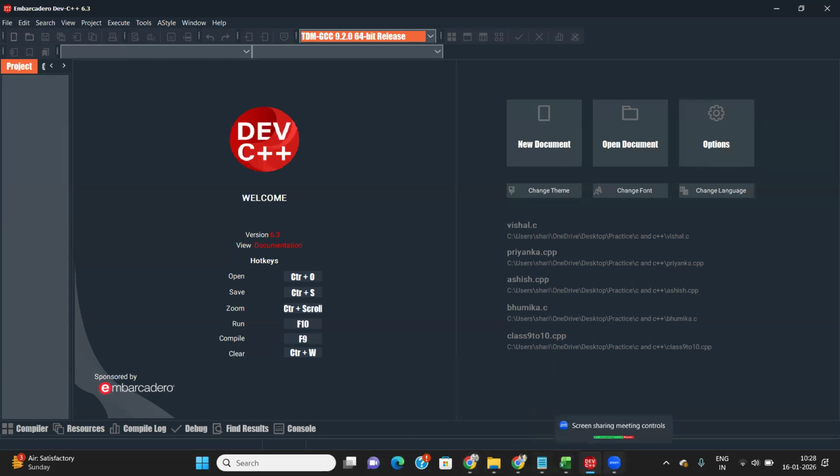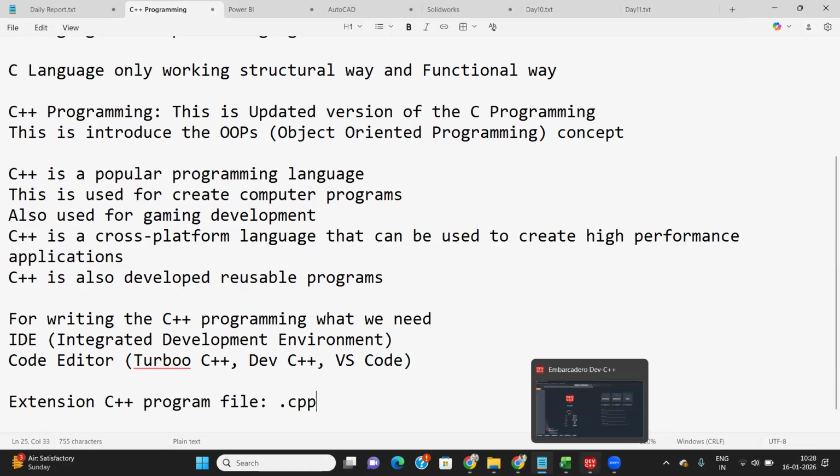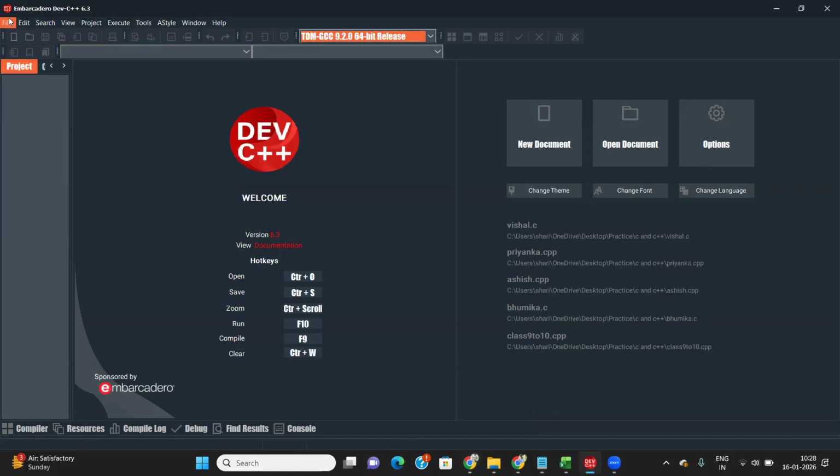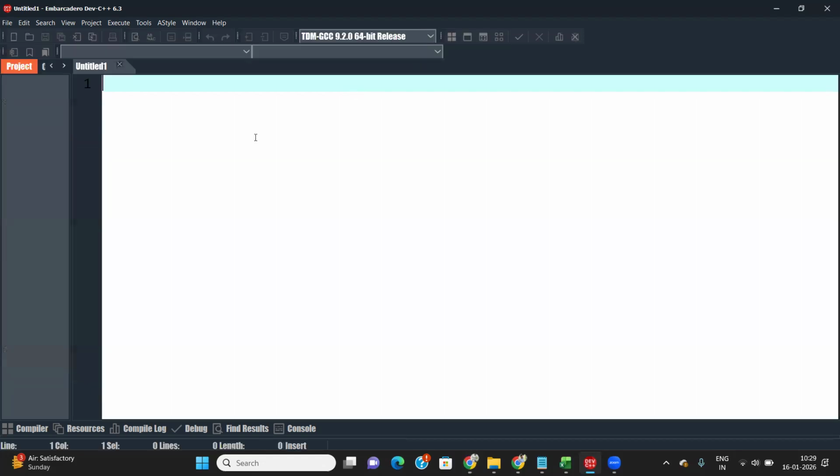First of all, we need to know how to save a C++ program file, the extension of a C++ program file. The extension of a C++ program file is .cpp. .cpp is the extension of C++ program files. I will start my program right here. I go to the File option, the New option, and start my source file. This is my code, a simple one.